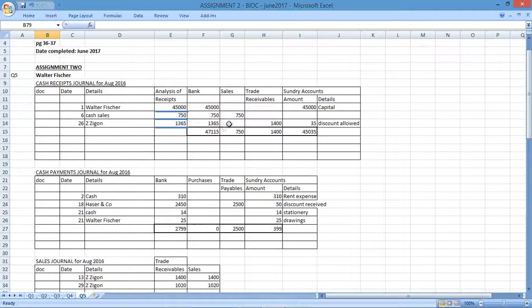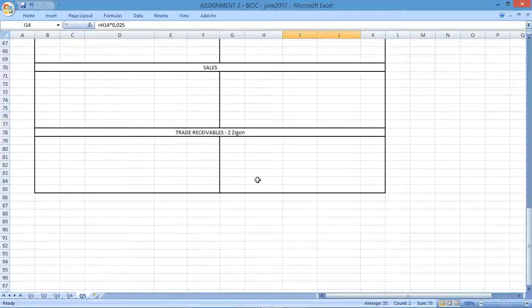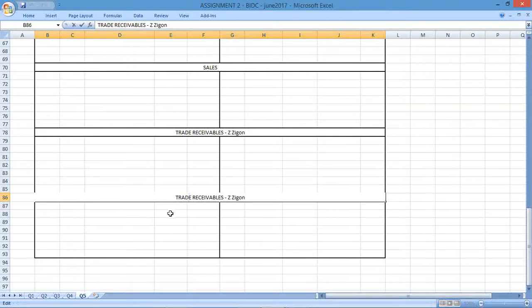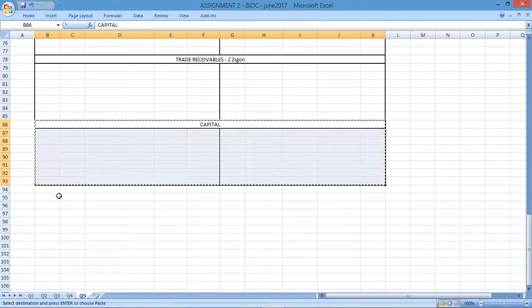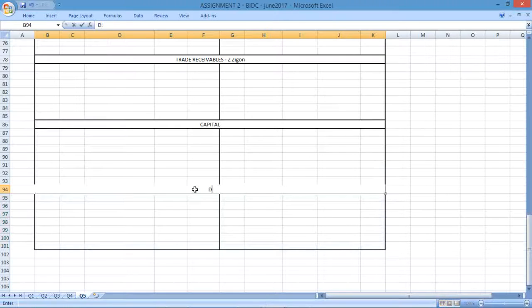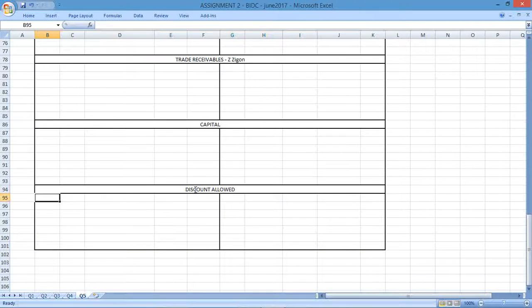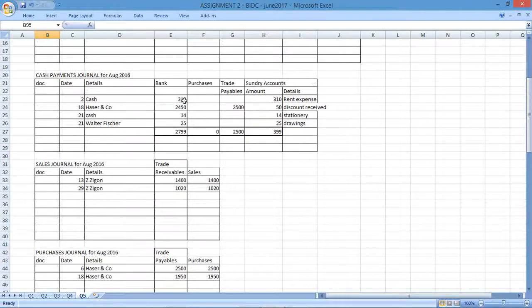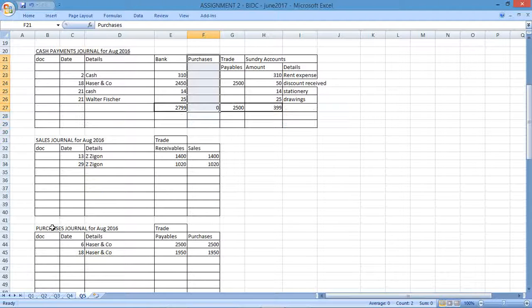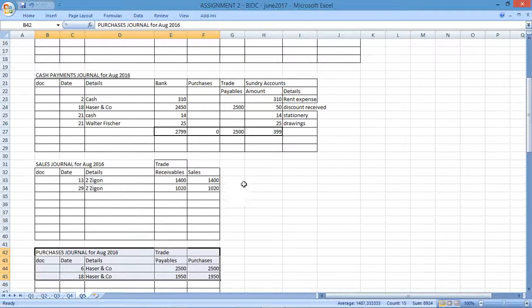And let's go back up to the top. So we've done trade receivables. Then I need a column for capital, discount allowed. Capital. Discount allowed. Let's see what else we have here. So now I've created all those accounts. Great. Then bank, I've already got a column for it. Purchases, we didn't have a balance there, so it'll be 0. We don't need to create one. Well, actually we do, because there are credit purchases. But I'll leave that when we get to that journal.